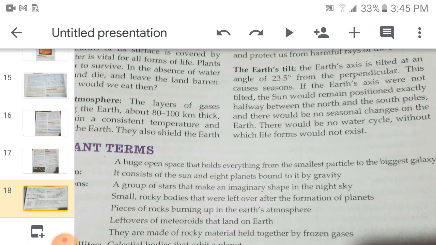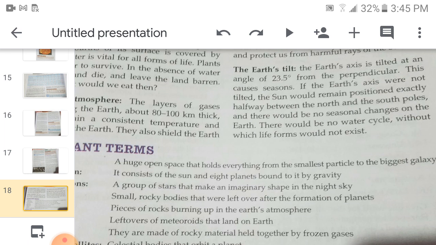Then the next important feature of the earth is earth tilt. The earth's axis is tilted at an angle of 23.5 degrees from the perpendicular. This causes seasons. So, seasons occur because the earth is tilted. Otherwise the sun would remain positioned exactly halfway between the north and south pole, and there would be no seasonal changes on the earth. There would be no water cycle, without which life forms would not exist.